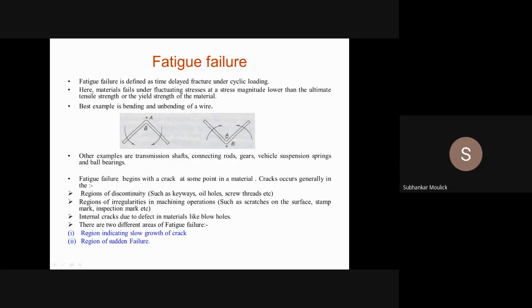When the crack has fully propagated to point B, there will be a sudden failure of the mechanical component. This wire will get divided into two parts, one part is this one, another part is this one. This is the region of sudden failure when the crack has propagated completely within the material. Is it clear?